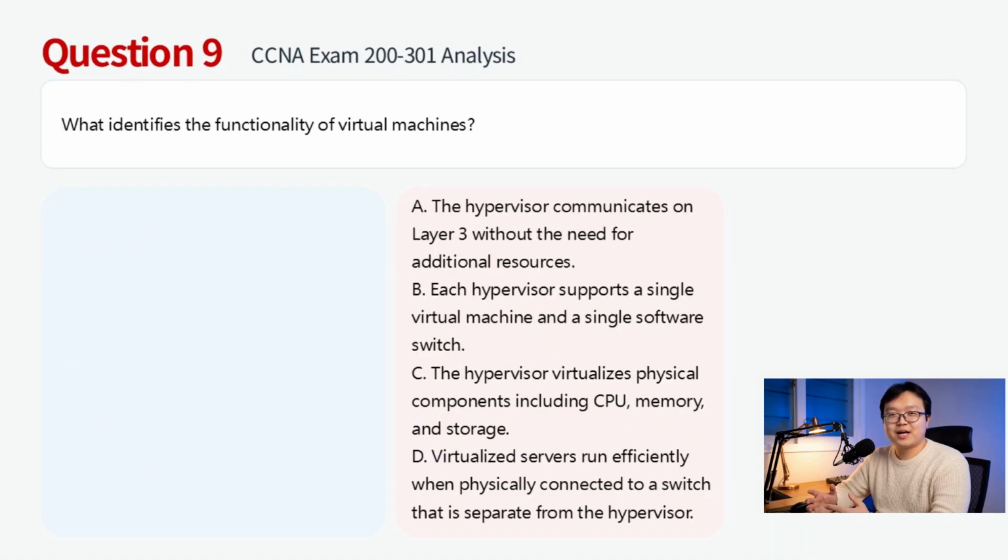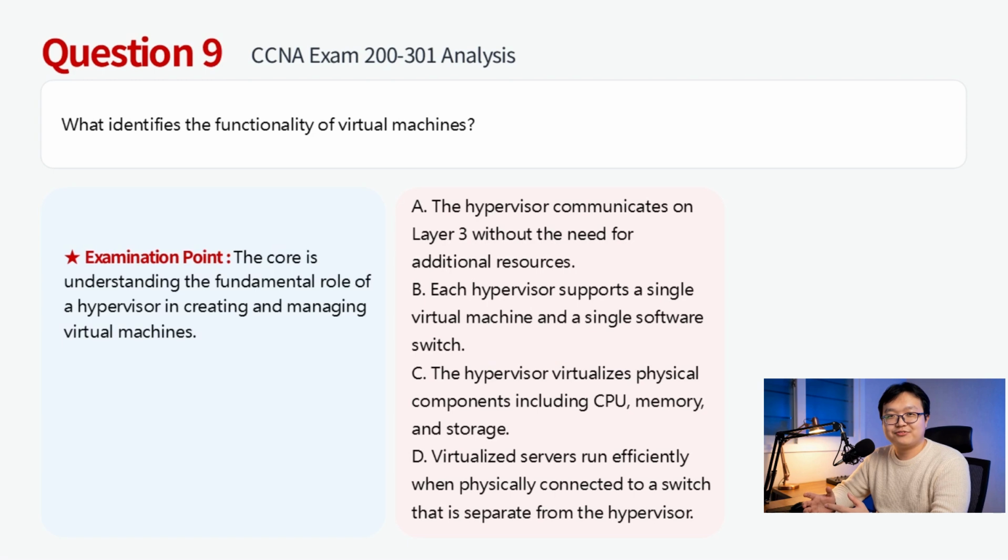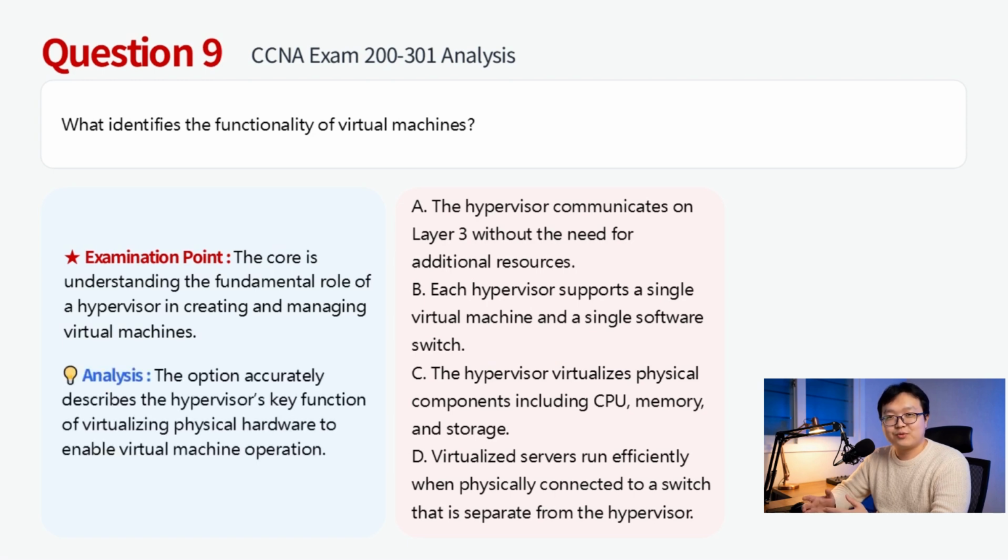The core function of a hypervisor is to abstract and virtualize physical hardware resources like CPU, memory, and storage. This allows multiple independent virtual machines to run on a single physical host, each with its own allocated set of virtualized components. Therefore, this question chooses C.